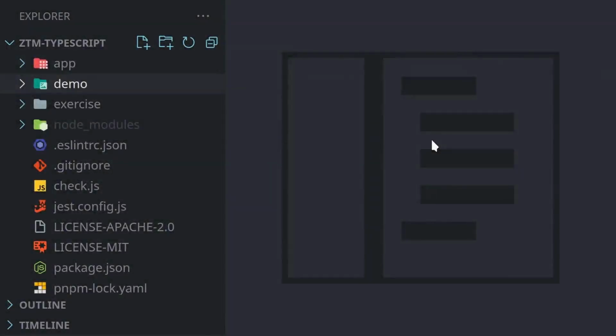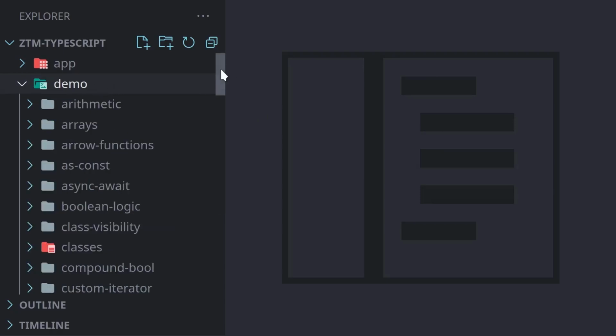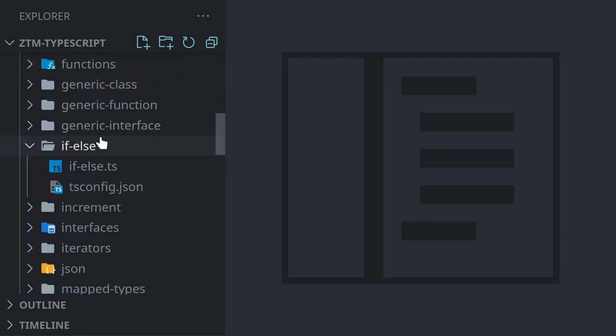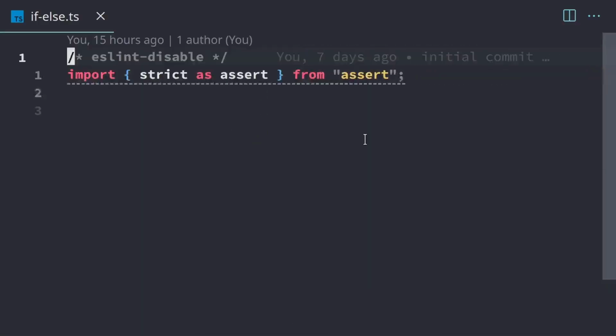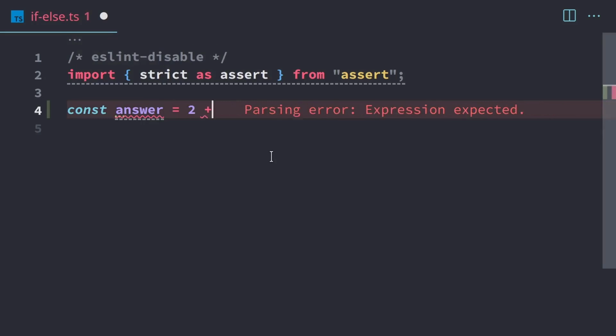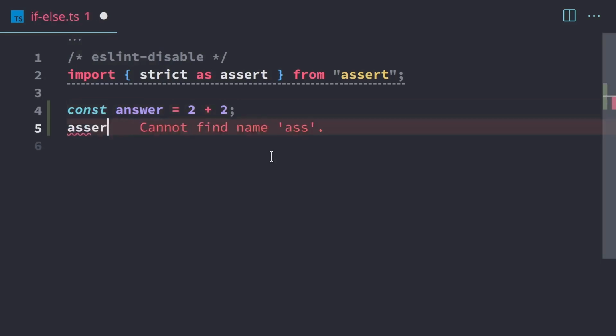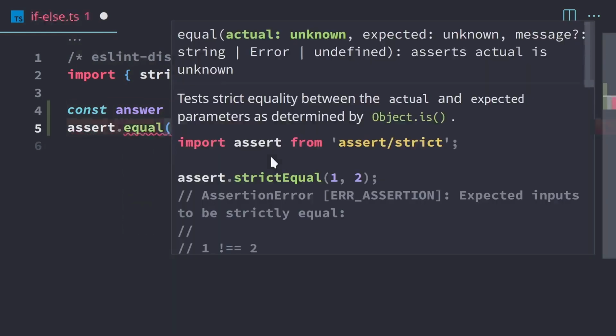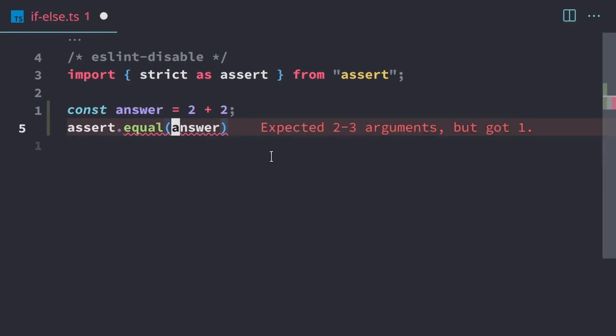In this demo, we're going to be taking a look at the if-else control flow statement. We'll start by opening up the demo folder. We'll go down to if-else and open up ifelse.ts. So we're going to start with something easy. We're just going to have an answer. It's going to be 2 plus 2. We'll assert that the answer is 4. That way we can confirm our if statements that we'll be writing.